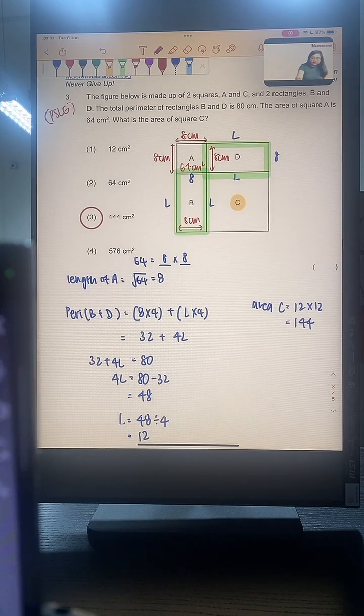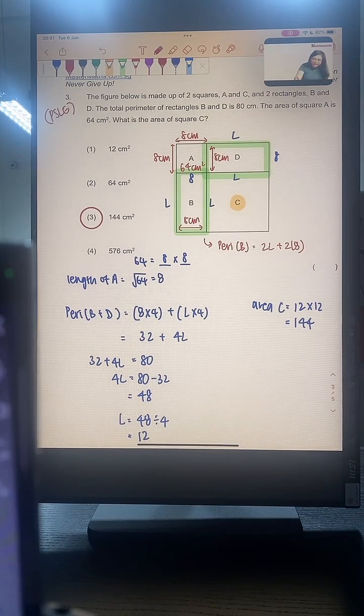Alright, for those of you who are still not so sure, let me explain one more time. The perimeter of B is the same as 2 length and 2 times breadth, which is 8 cm.